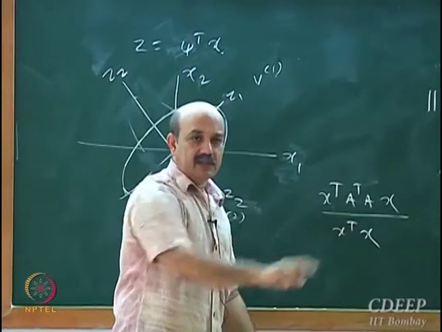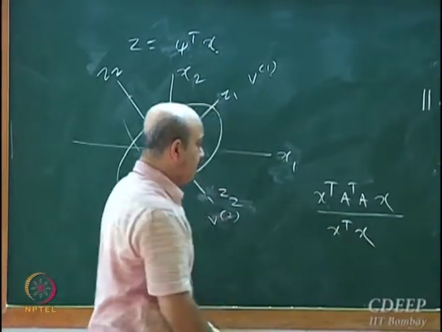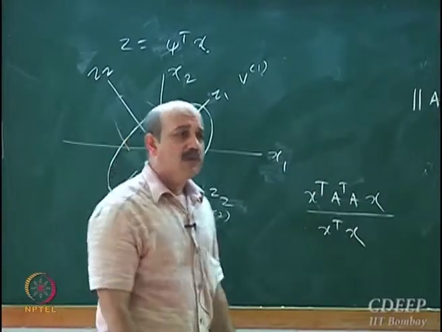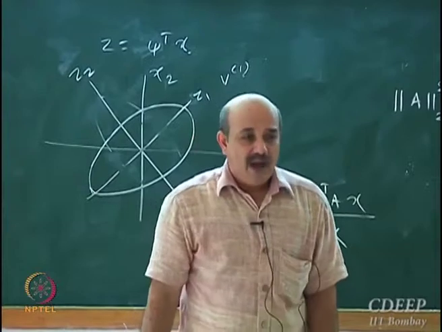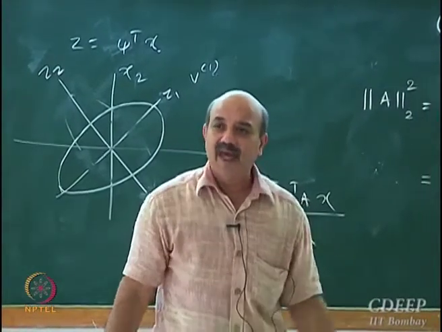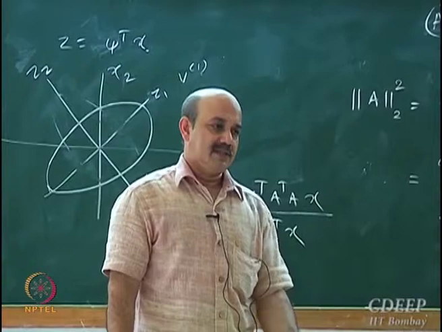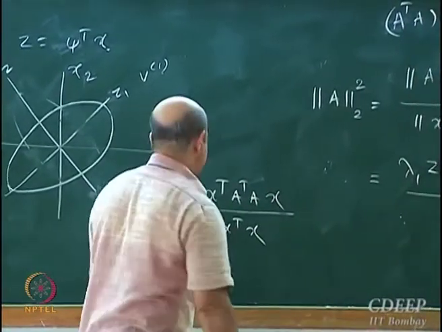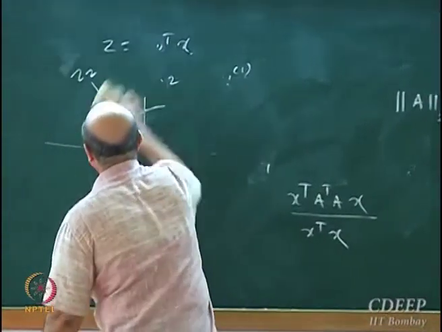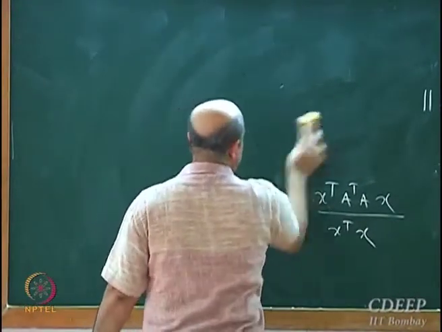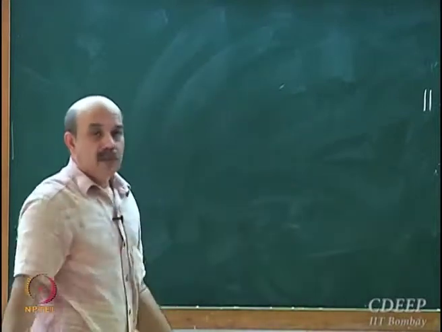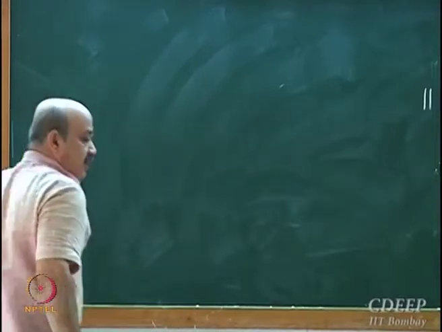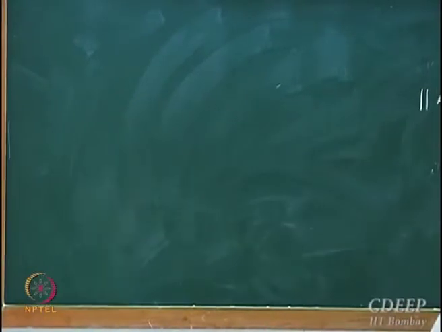So I have drawn a picture somewhere; you can have a look at it. But again, the problem with this 2 norm is you have to find the eigenvalue of A transpose A. If A is large, that doesn't help us. So we could come up with a criterion which says that convergence will occur if the 2 norm, which is nothing but the eigenvalue of A transpose A, is strictly less than 1. But as I said, it doesn't really help.